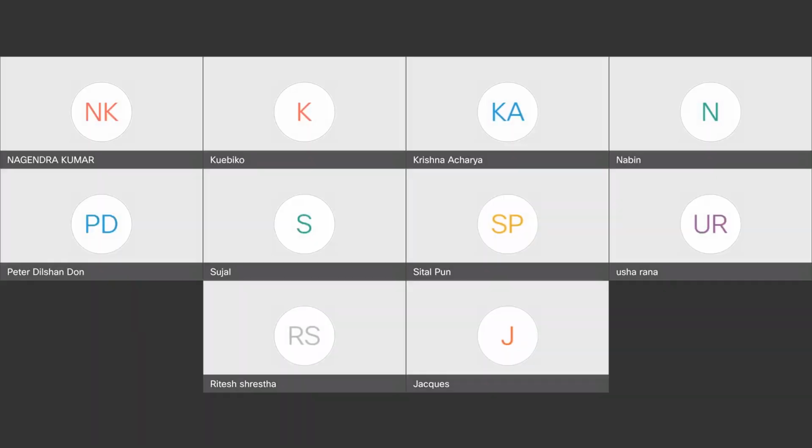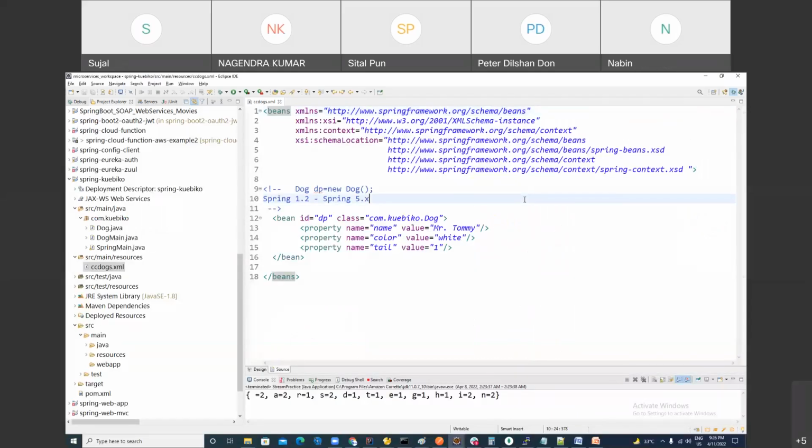In my next session of Spring, today we are going to talk about dependency injection in Spring, right? So far, one-liner definition about Spring: Spring is a framework which you can use in desktop application as well as in enterprise-based application. And it is used to create objects that is called service or that is called bean.